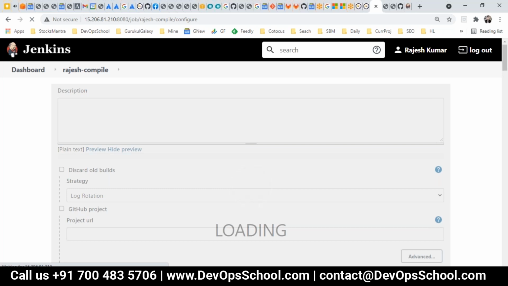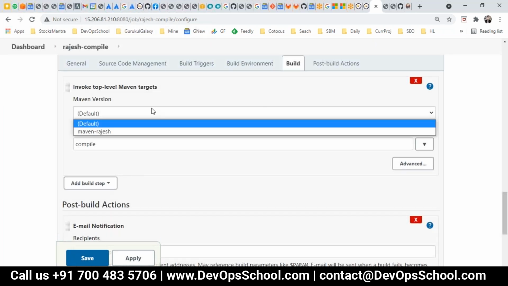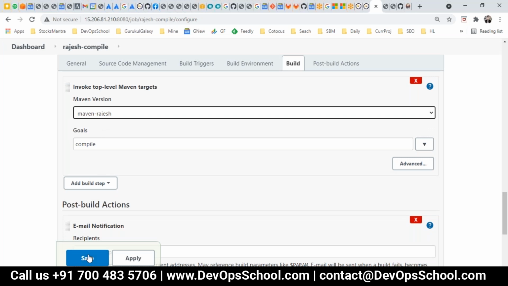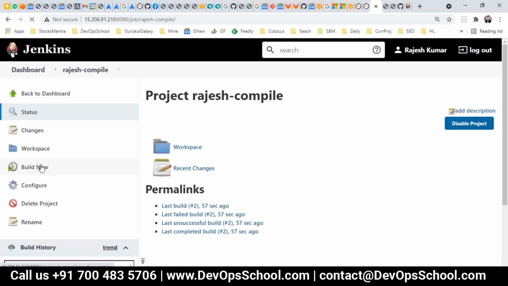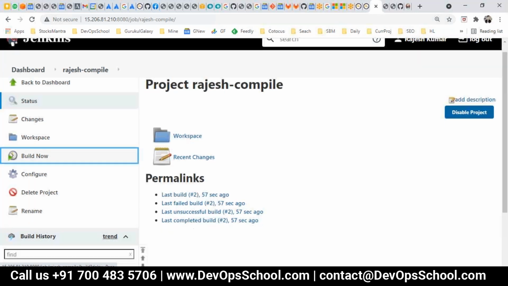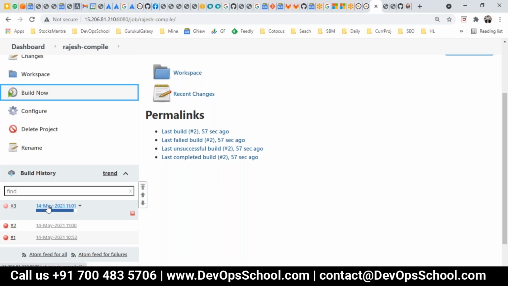Don't worry about the steps. I'll share the print screen with you also. Just understand the flow, how to work with Git and Jenkins. And here, build. See, Maven Rajesh. Save it. Build now one more time. First build failed. Second build failed. Third build, we will check it out. We want to see the logs, live logs. Click on the build number 3.